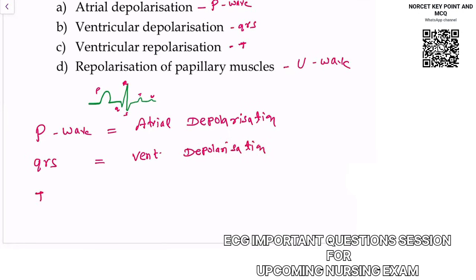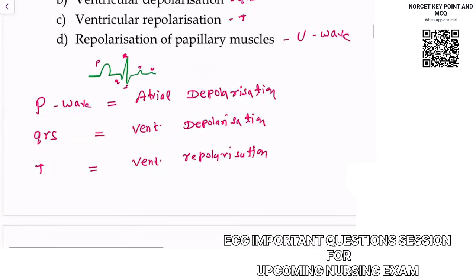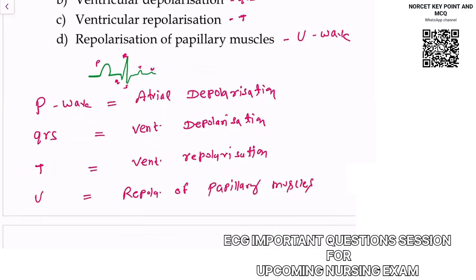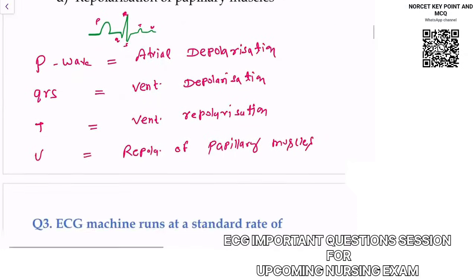Then you will notice T wave. This T wave is due to ventricular repolarization. And sometimes in some ECG, not in all ECG, you will notice there is repolarization of papillary muscles. And because of this, the patient will get U waves in the ECG. So these are the waves that you should remember. चलते हैं अगले क्वेश्चन पे.